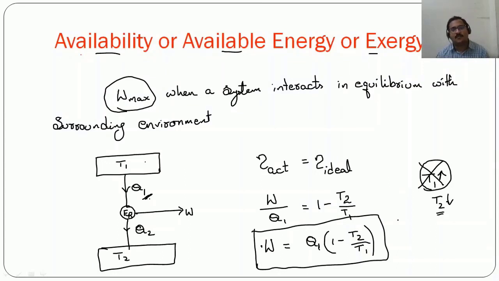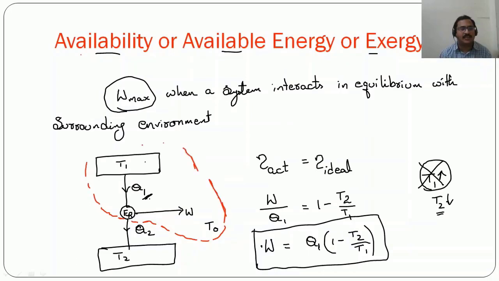The maximum possible extent up to which we can reduce this T2 temperature is nothing but the surrounding environment temperature. So that means instead of reaching the T2 temperature, the system should come in interaction with the surrounding environment, which is at temperature T0. In that case, we are going to get the maximum possible work output.